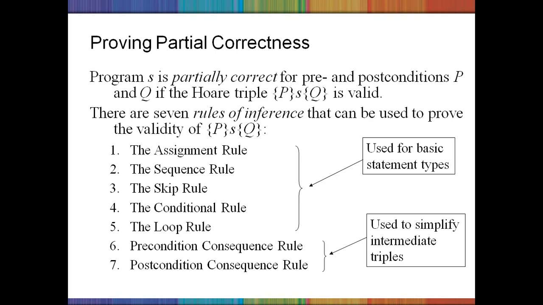First one is the assignment rule, second the sequence rule, third the skip rule, then the conditional rule and the loop rule. These are said to be basic statement types. The first 5 inferences are basic statement types. Next are the precondition consequence rule and the postcondition consequence rule, which are used to simplify the intermediate triples. So in total 7 inferences are used to prove the partial correctness.